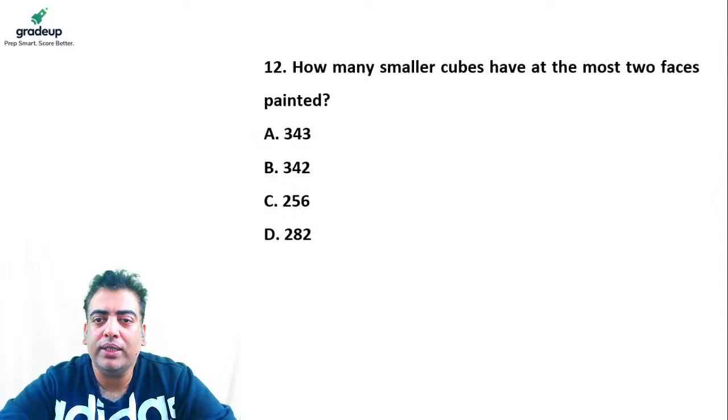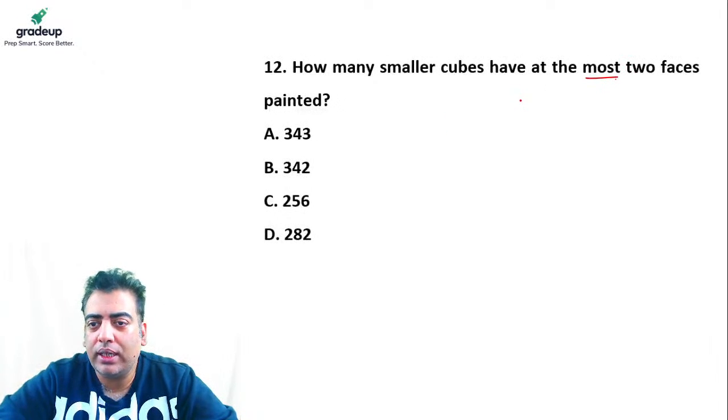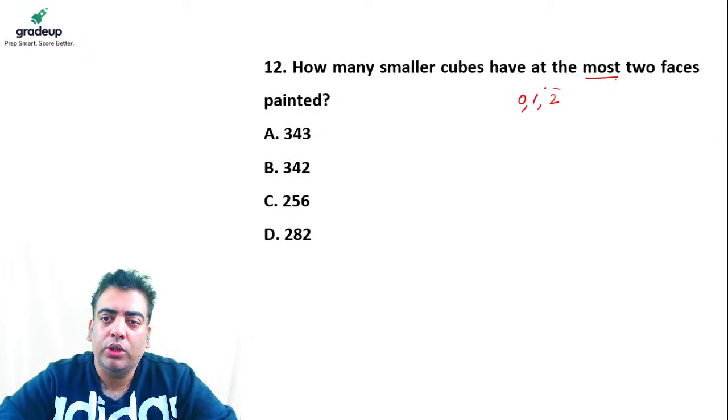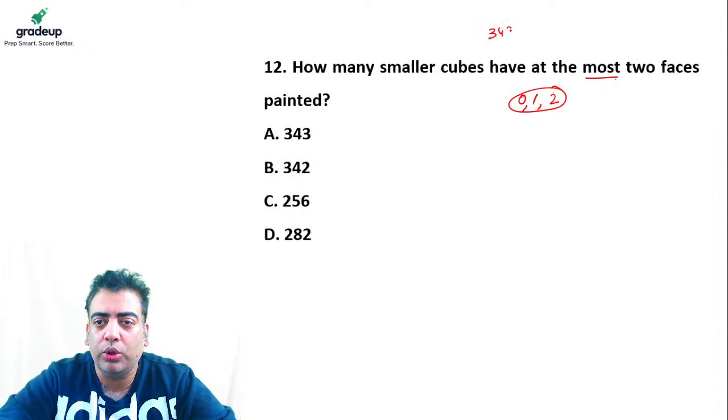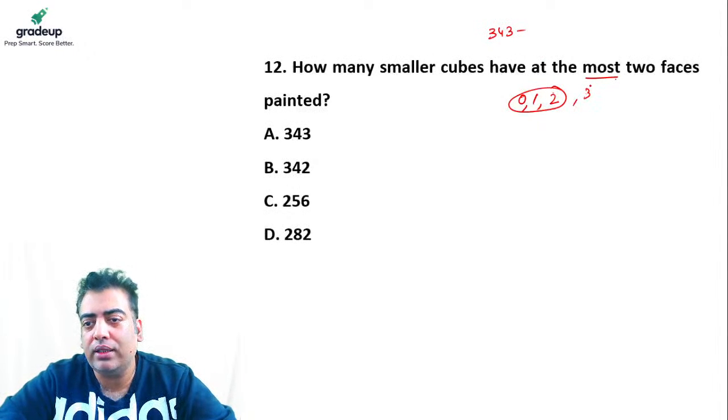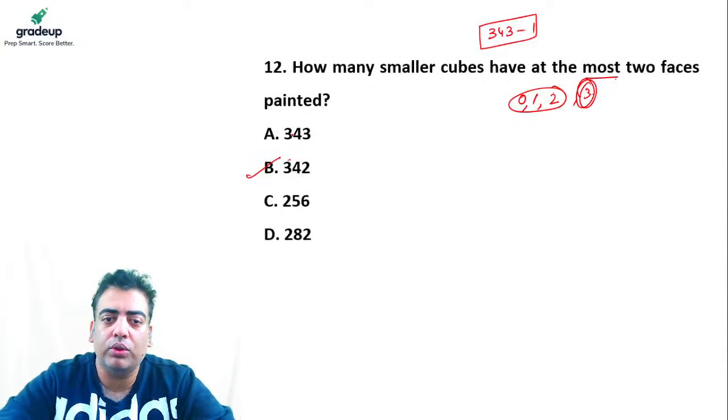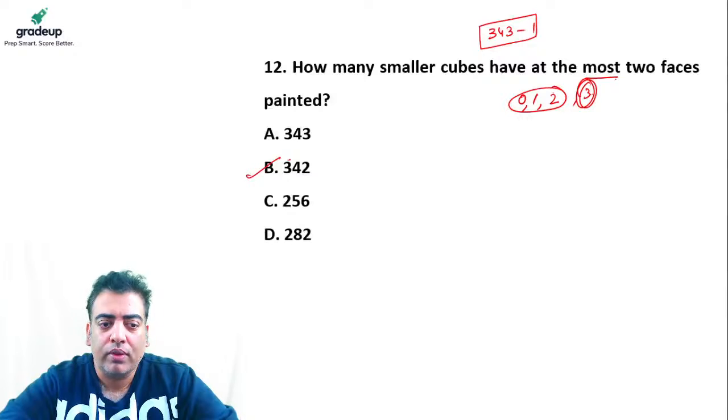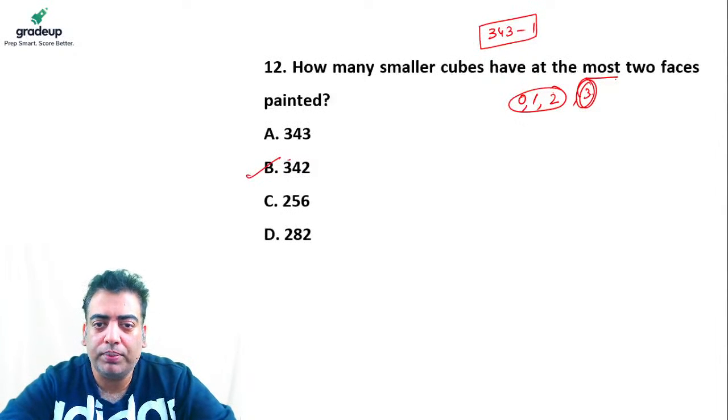In the next it says, how many smaller cubes have at most 2 faces painted? At most 2 means either 0 face painted or 1 face painted or 2 faces painted. So it means we can subtract from the total those cubelets whose exactly 3 faces are painted, right? And there is only one cubelet whose exactly 3 faces are painted. So the answer comes out to be 342. So whenever it is a case of at most, please always keep in mind that 0 has to be counted in case of at most. I hope it is clear to each and every student.